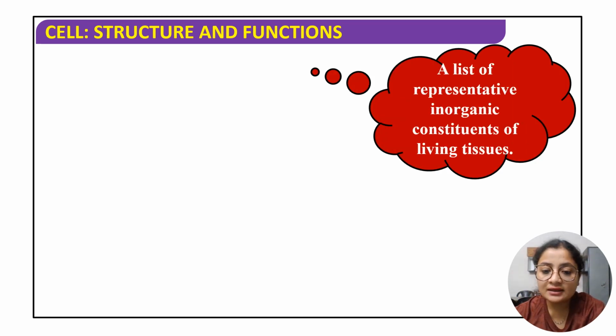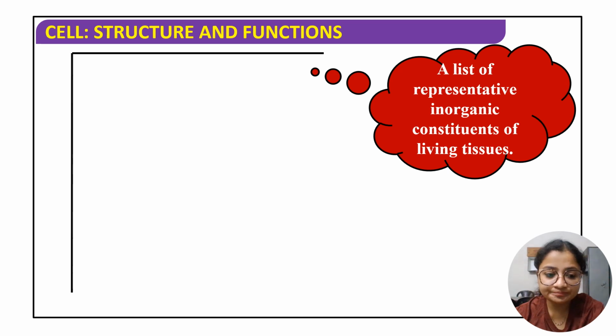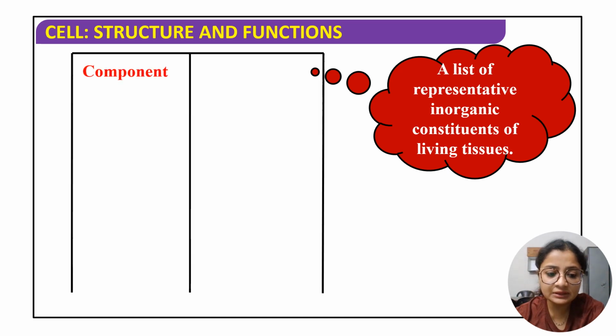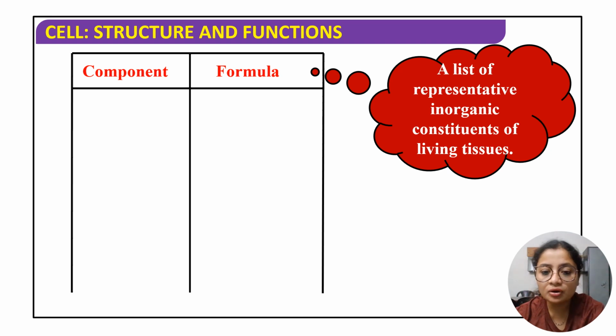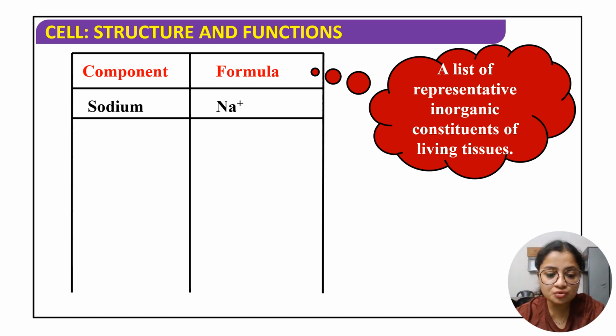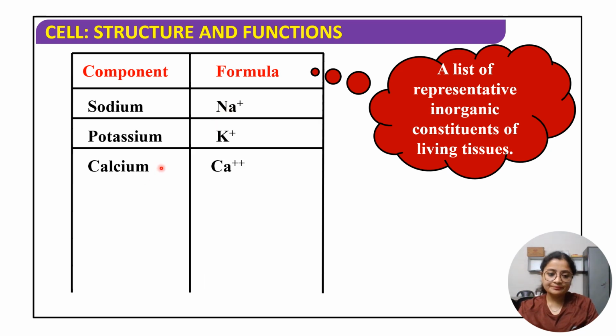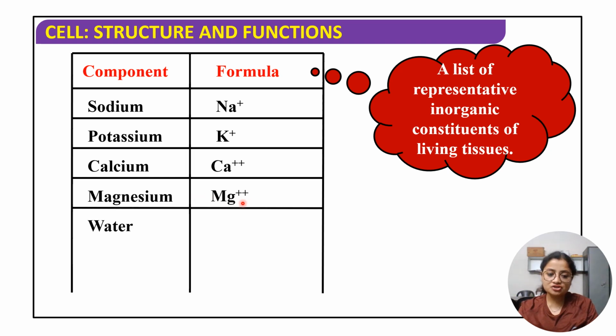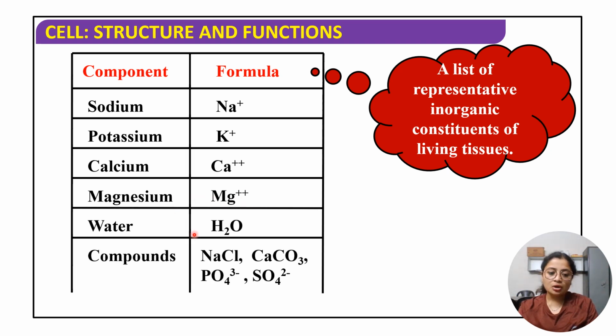Okay, so I think over here again we have a table type of format where they are giving different important inorganic constituents and their respective formula. So sodium के लिए Na plus we all know, potassium के लिए K plus, calcium के लिए Ca2 plus, magnesium के लिए Mg2 plus, water के लिए H2O, और यही सबका जब कंपोनेंट बनेगा तब क्या होगा,